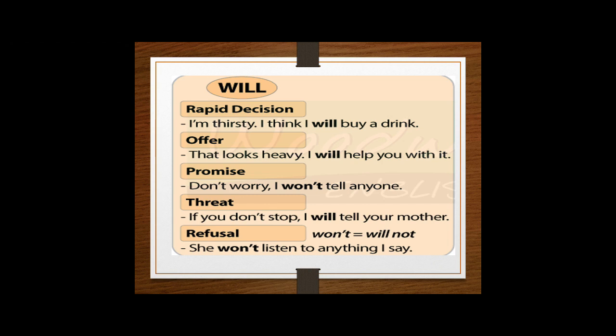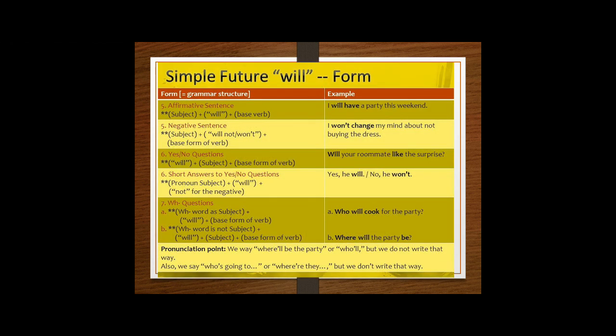Okay? So, what is the structure for will? The will form in affirmative sentence, you have to use whatever subject, in this case I, plus will, plus the verb in base form, plus the complement, okay? In negative sentence, you have to use subject plus will not or the short form won't plus the base form of the verb, plus the complement, right?